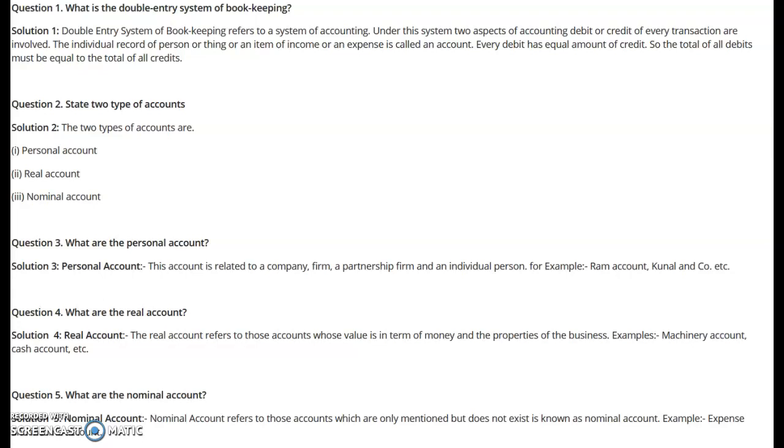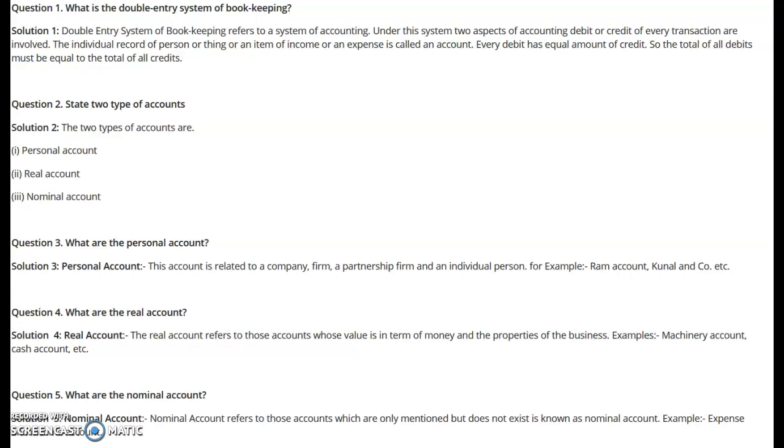For example, Ram account, Mohan account, Kunal and Company account, CBSE account, CBDT account, Delhi University account. They all are categorized into personal account. Now, a very relevant question arises: what are the different types of the personal account? Please understand, personal account can be divided into three categories.